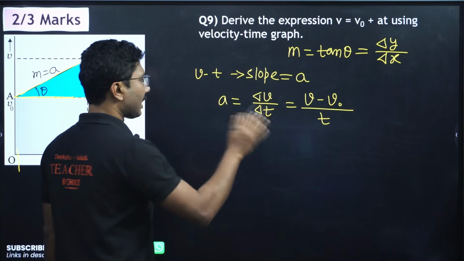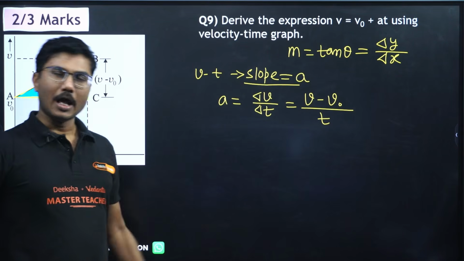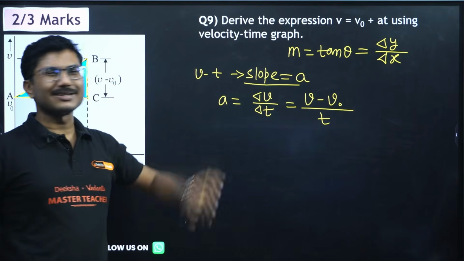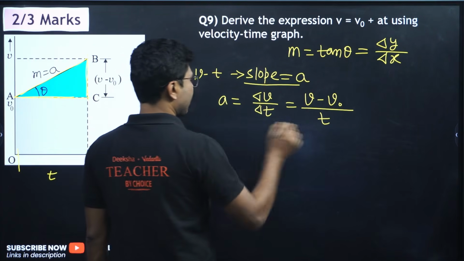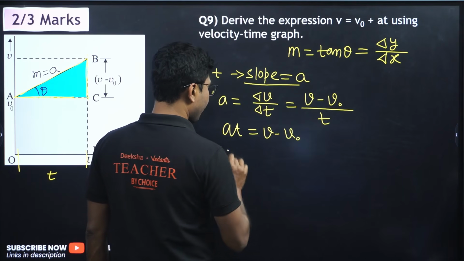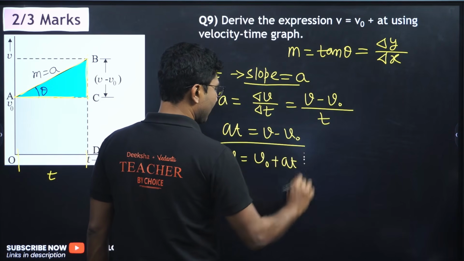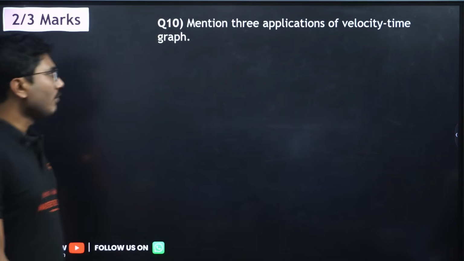Now you have to organize it. You just have to mention slope is equal to acceleration. Only one line remaining, just simple calculation. So a into t equals v minus v naught, or v equals v naught plus at. Okay, simple derivation. Now let's move on.